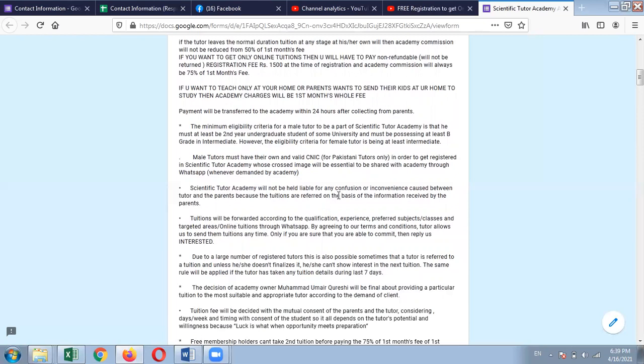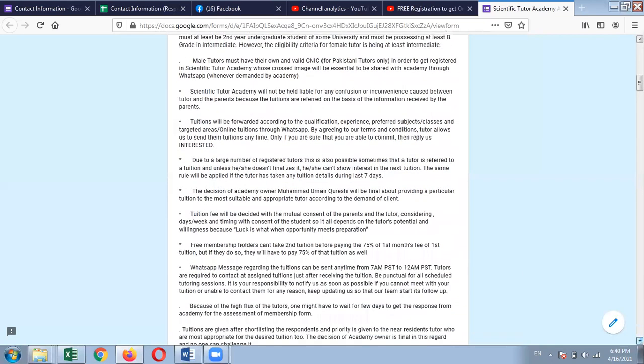The academy will not be liable for any confusion or inconvenience caused between the tutor and the parents, because the tuitions are referred on the basis of the information received from the parents, right? So you'll have to assure that, and then apply for the tuitions, whether you want to go there or not. And if you are a lady tutor, you should always accompany your parents or your elders or any of your guardians when you go for the first time to the client's house.